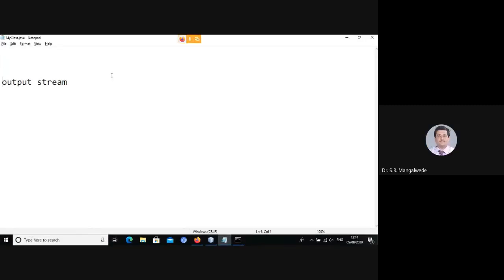From your C and C++ background, you know that there are three streams associated with any program. Whenever you execute any program, three streams are automatically made available to it: output stream, input stream, and error stream. Output stream and error stream are directed towards the console, that is the screen or the terminal, whereas input stream is connected to the keyboard.